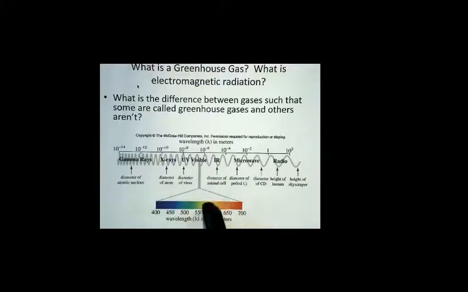Visible light and ultraviolet light also can, the higher energy UV and visible light can cause electron transitions, electrons to move within an atom from a lower energy place to a higher energy place, but not necessarily break the bond, just cause electron transitions. The electrons then relax back down. That's how we can see color in the first place.